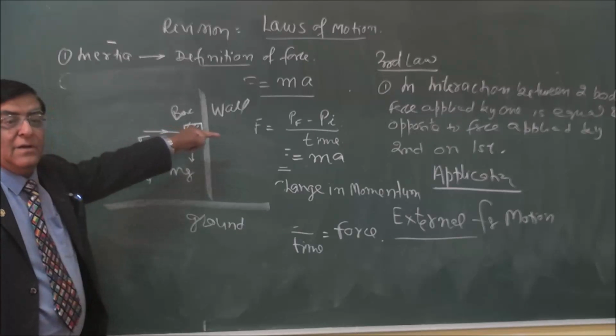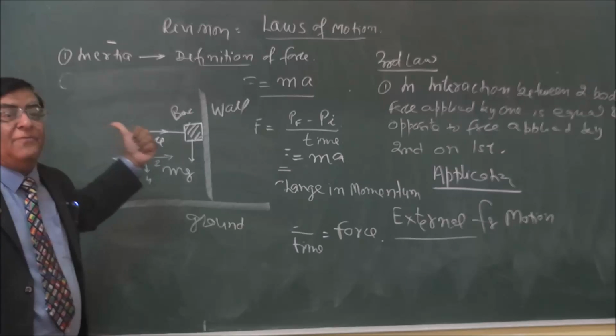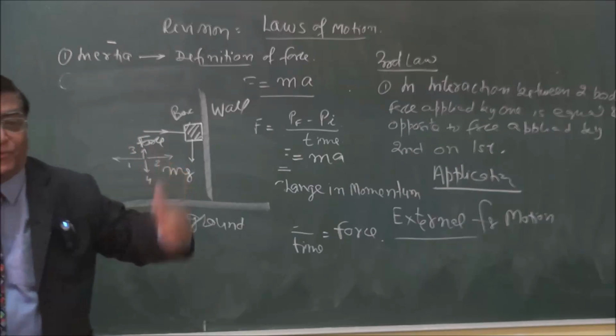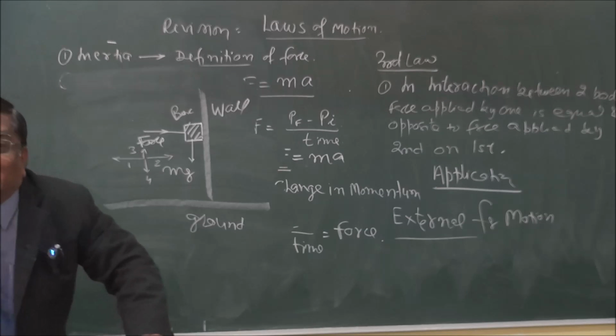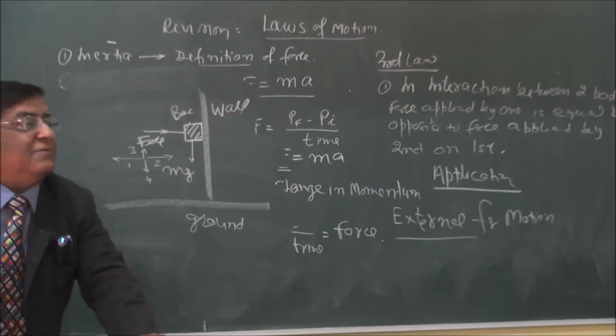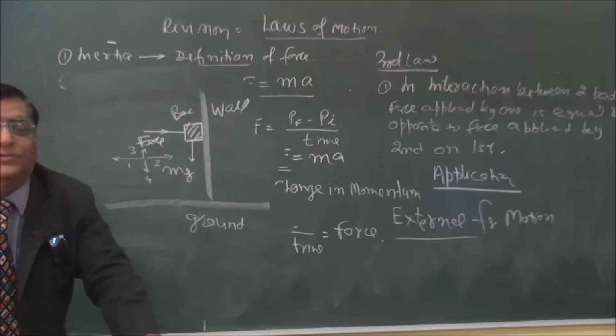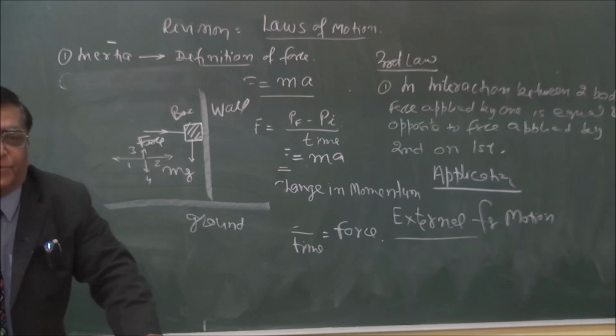This. Opposite to applied force is this. Should the friction be opposite to applied force? No. What is the intention of this body? Where does it want to go? Therefore, friction will be upward. So it is always opposite to the intention of motion, not to the applied force.